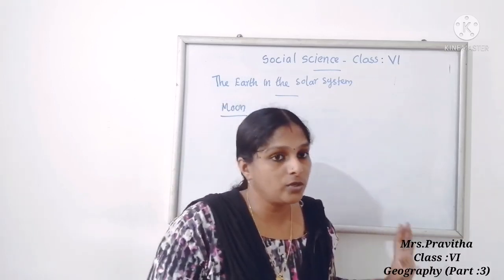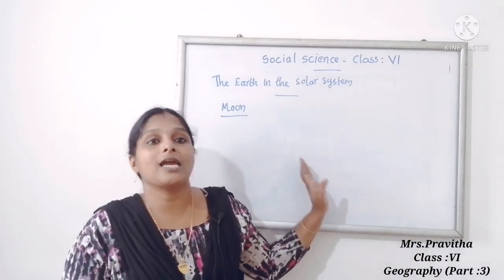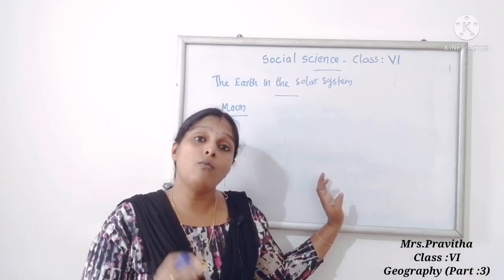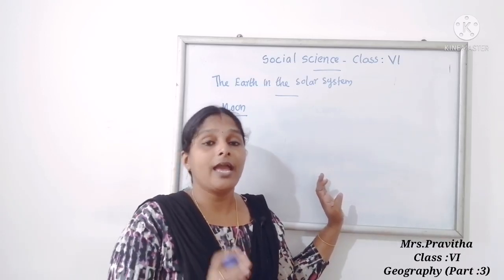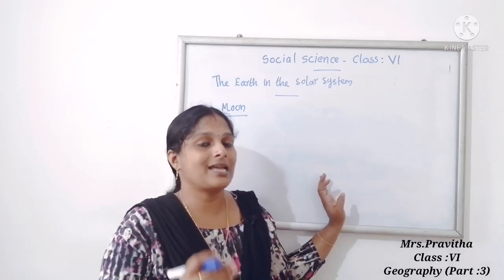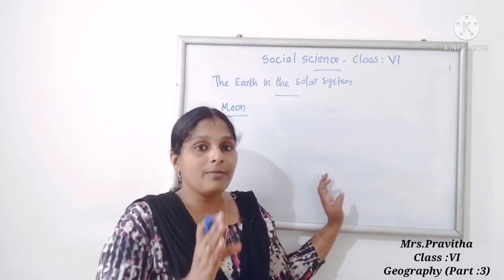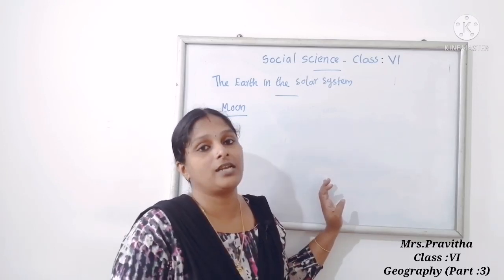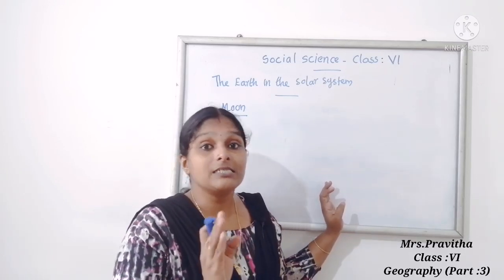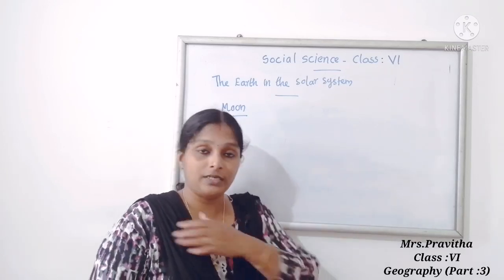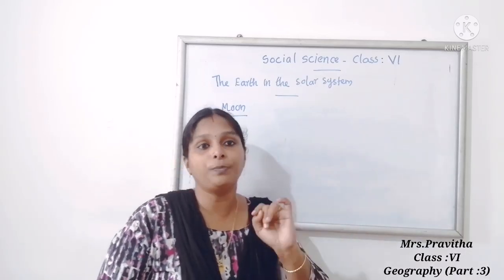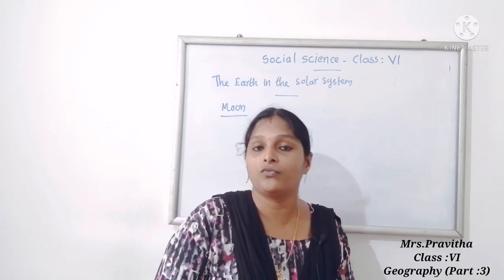Anyway, what ma'am told: the moon is the natural satellite of the Earth. Some planets have multiple natural satellites. Among these, Jupiter has the most, 67 satellites, and Ganymede is the largest moon, or largest satellite, of Jupiter.